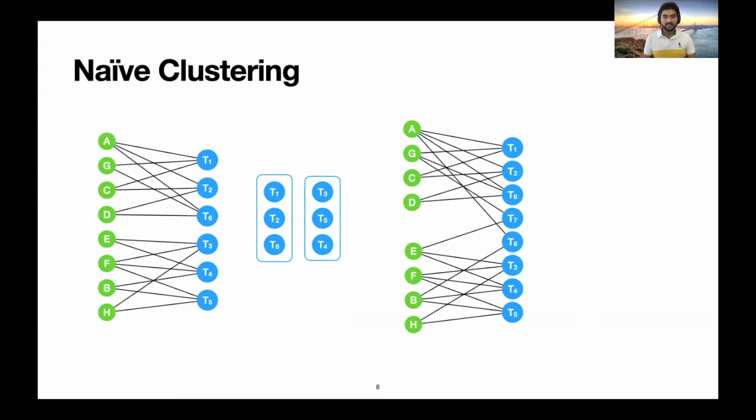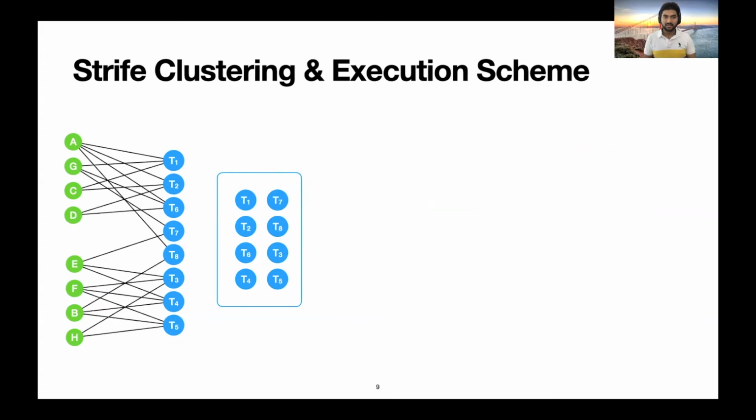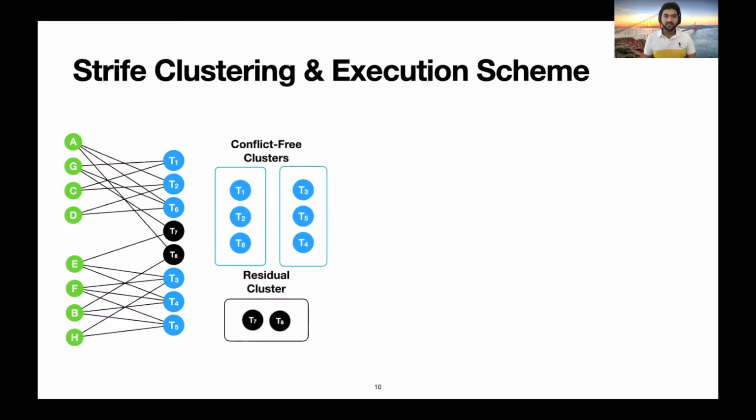Sometimes there are transactions such as T1, T7, and T8 that access data items across these largely disjoint clusters. Following our naive clustering scheme, we only have a single conflict-free cluster, and that reduces our parallelism significantly. In Strife, we identify these transactions as outliers, and we put them into a separate residual cluster as follows. This way, the remaining batch can be clustered into two conflict-free clusters, thus exploiting more parallelism.